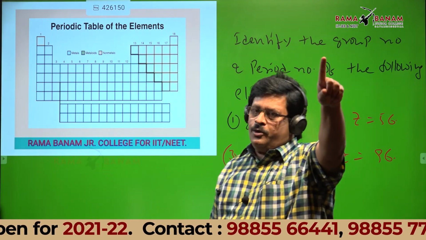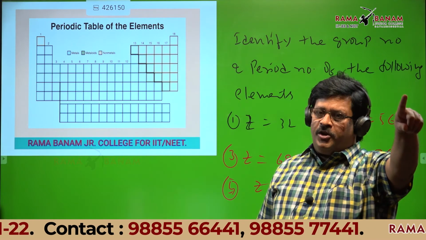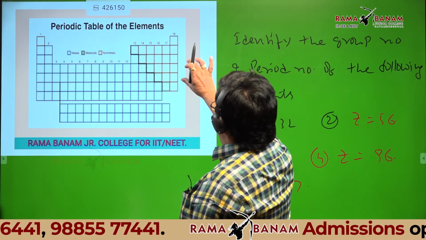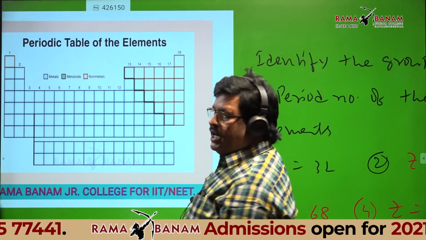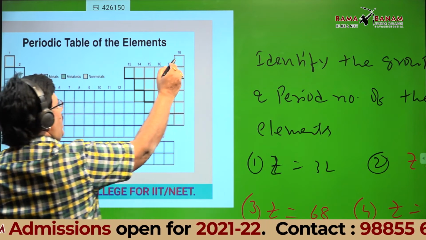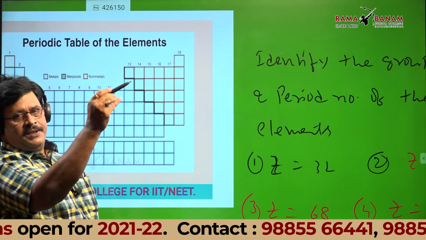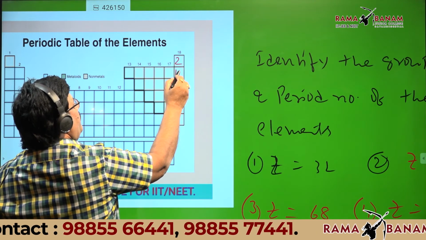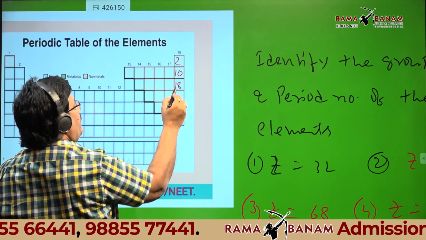Only thing required to do these types of questions, you should know the atomic numbers of inert gases. In the last class I gave the atomic numbers also. Can anyone tell what is the atomic number of the first inert gas? Helium. Then 10, 18, sir.